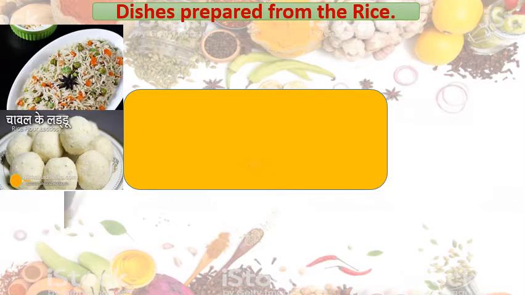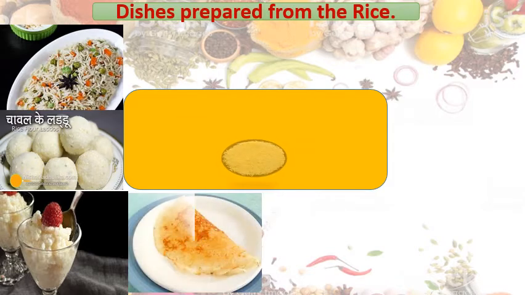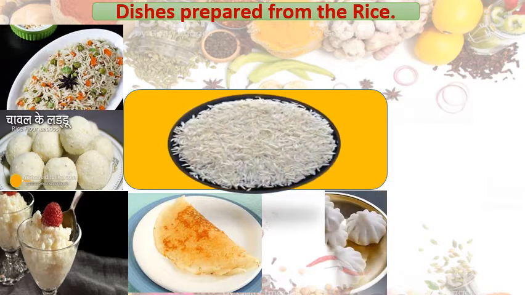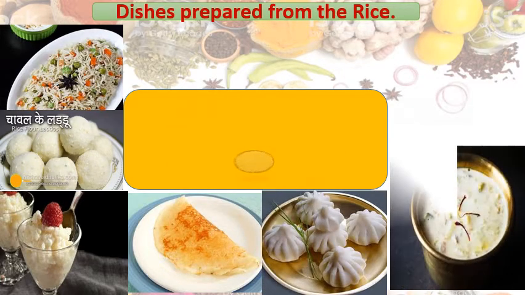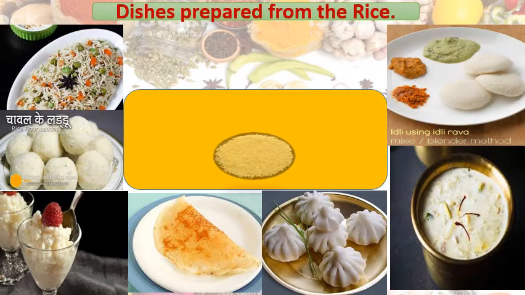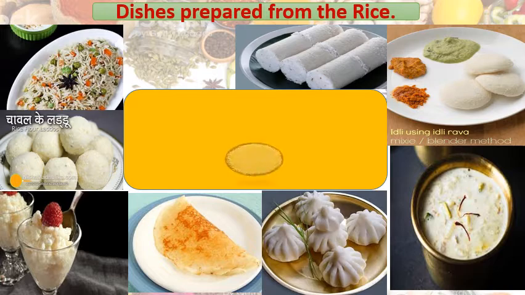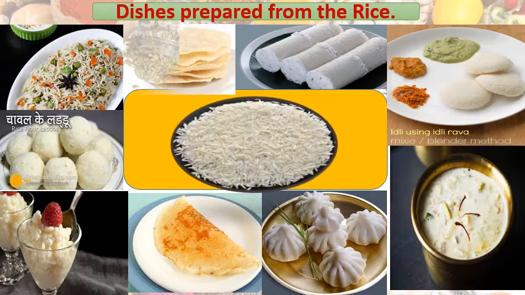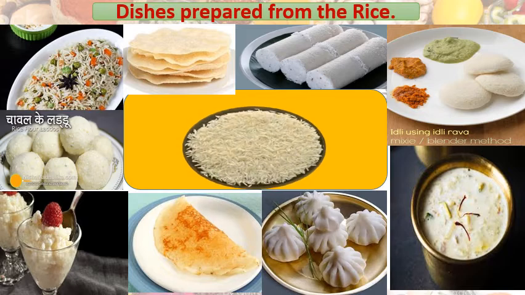Laddus, very good. Chawal ke laddu. Then this is a pudding, that is a sweet. Dosa, whatever the students said, all is here. Modaks, kheer, wow. Idli chutney, idli is made using rice. Here coconut sweet, coconut and rice roll. These are papads. Yes, whatever the students said, all we can see in these pictures.